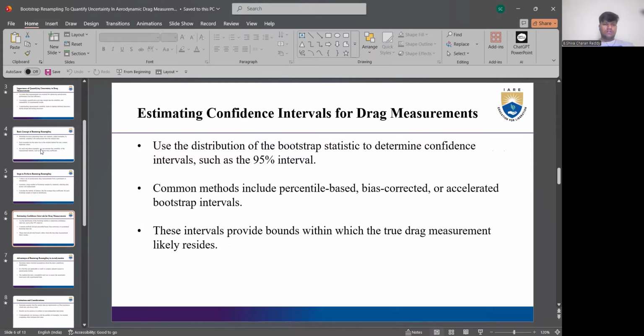Coming to estimating confidence intervals for drag measurements. Use the distribution of the bootstrap statistic to determine confidence intervals such as the 95% interval. Common methods include percentile-based, bias-corrected, or accelerated bootstrap intervals. These intervals provide bounds within which the true drag measurement likely resides.